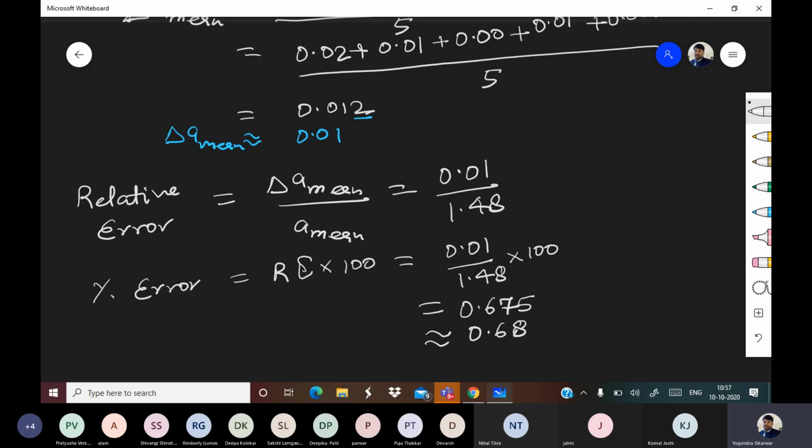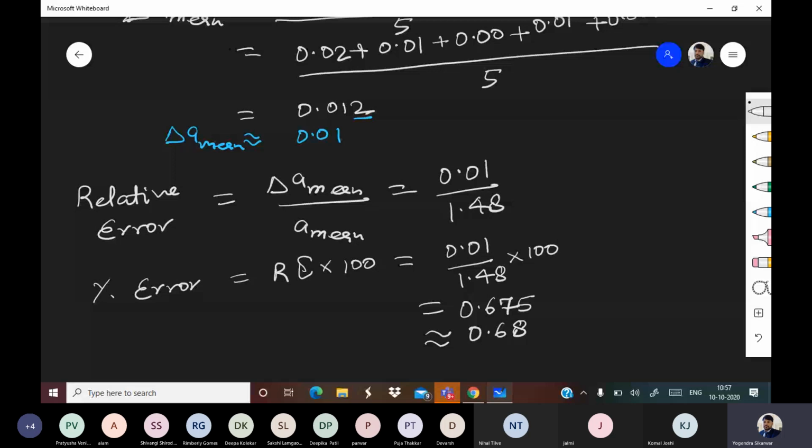That won't be correct. You cannot say approx. You cannot approximate error. Error is to find how much is the approximation, and you are doing approximation in that also. Avoid that.